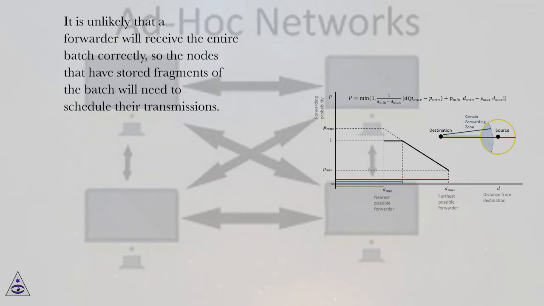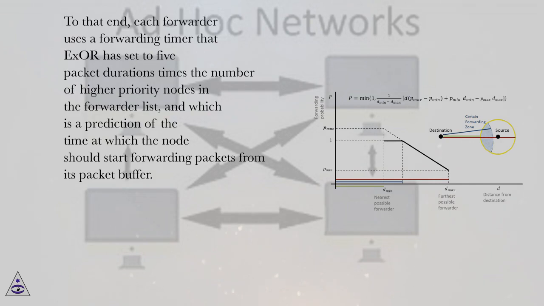It is unlikely that a forwarder will receive the entire batch correctly, so the nodes that have stored fragments of the batch will need to schedule their transmissions. To that end, each forwarder uses a forwarding timer that XOR has set to 5 packet durations times the number of higher priority nodes in the forwarder list, and which is a prediction of the time at which the node should start forwarding packets from its packet buffer.